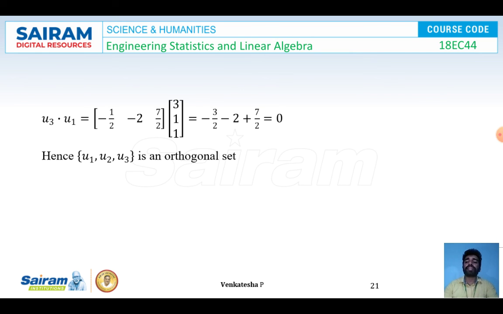So that is u3 transpose with u1 matrix, that is minus 1 by 2, minus 2, 7 by 2 with 3, 1, 1. So I got minus 3 by 2, minus 2 plus 7 by 2 after multiplication. So it is 0. So hence I got u1 dot u2 is equal to 0, u3 dot u1 is equal to 0, and finally u2 dot u3 also equal to 0. Hence we can say that the vectors u1, u2, u3 are orthogonal sets.